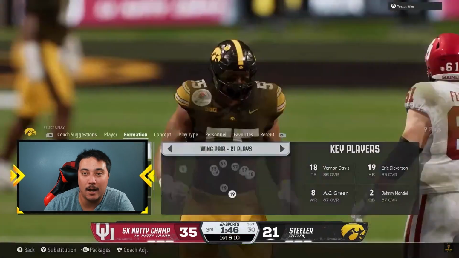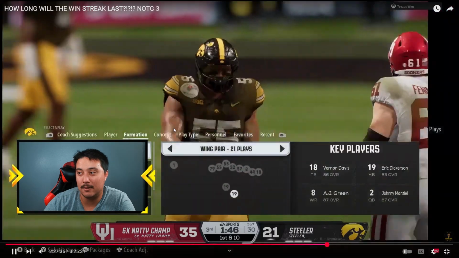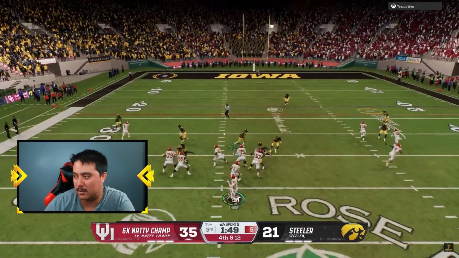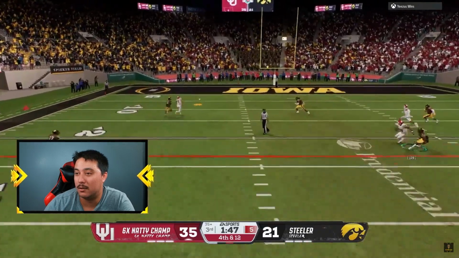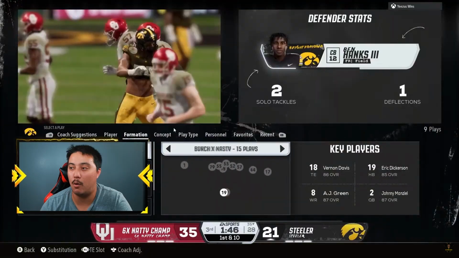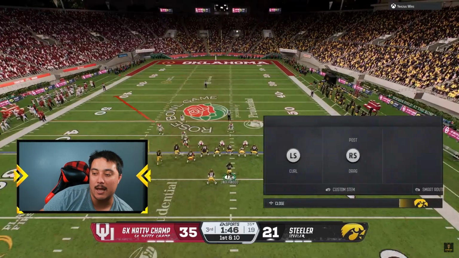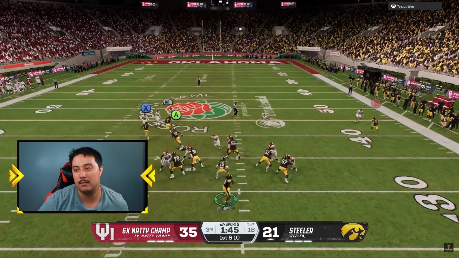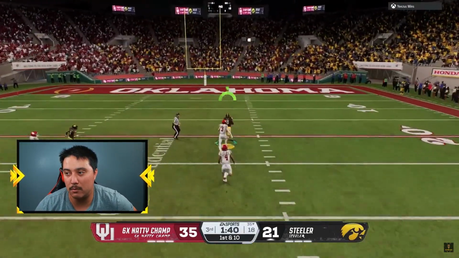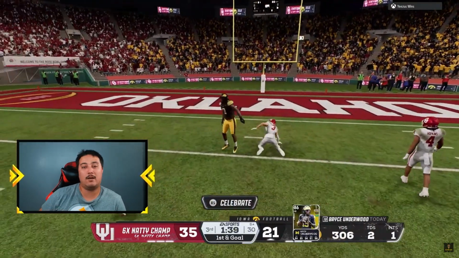Oh my God, a stop in College Football 26. Good defense there. He had, I think, a couple of his guys open on the right. Let's take a look once again. I mean, that was debatable. But we swat that. Ben Hanks gets the revenge from getting dunked on before half, and we get the ball back. And right here, AJ Green, we just streak him going up top. Not really, he's a little bit slow.